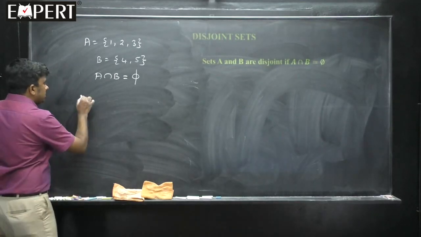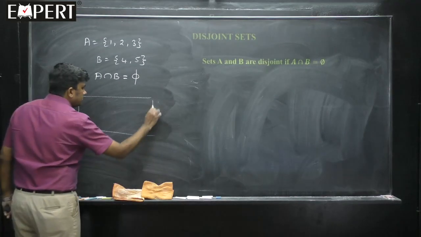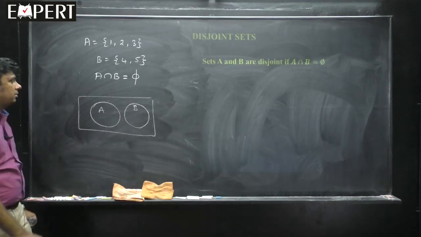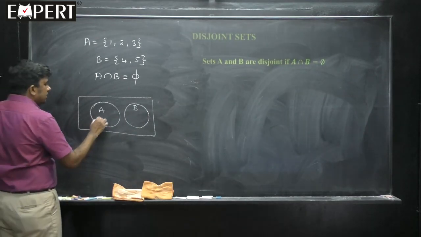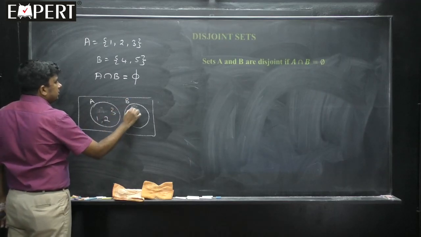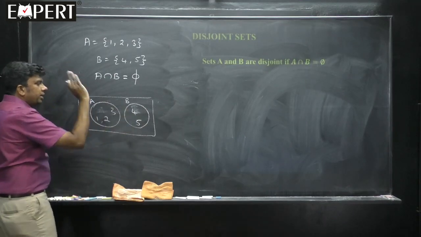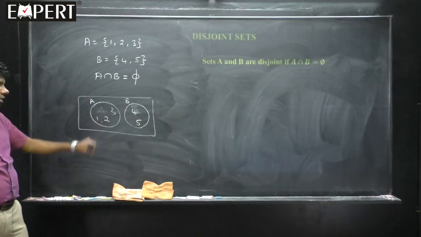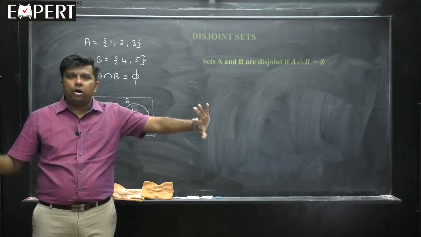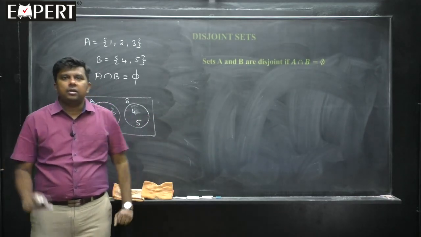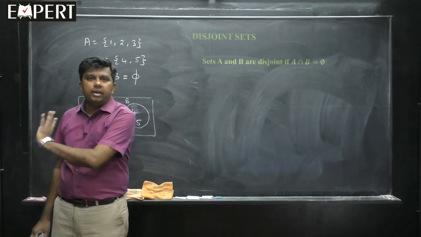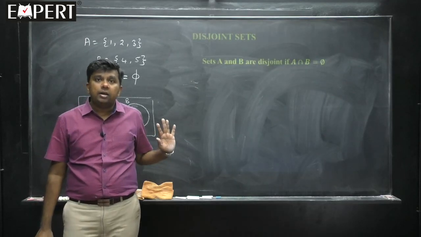The Venn diagram is like this. This is the set A, this is the set B. You can see there is nothing common. So, this set contains elements 1, 2, 3. I will write A outside here, I will write B outside, and here it is elements 4 and 5. Is there anything common? No, they are disjoint. If you want me to give 2 examples for disjoint sets: set of even natural numbers and set of odd natural numbers, they are disjoint, nothing is common. One more, set of positive integers and set of negative integers, there is nothing common there. Therefore, they are disjoint sets.